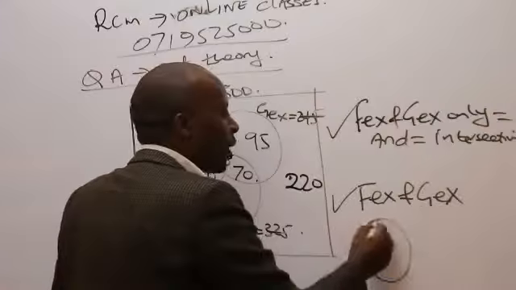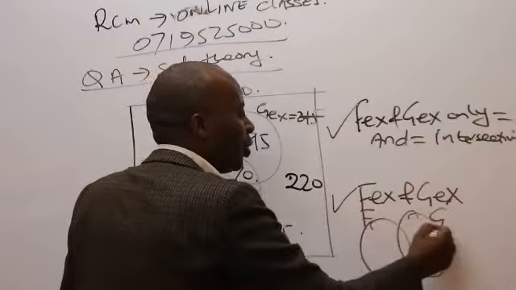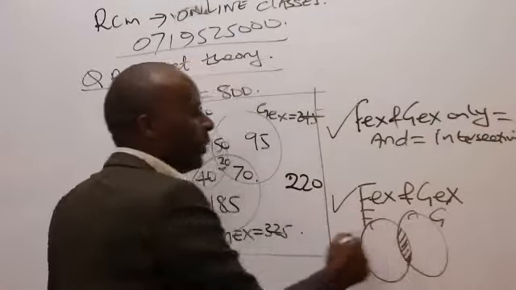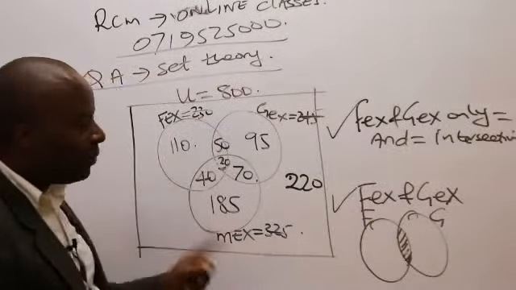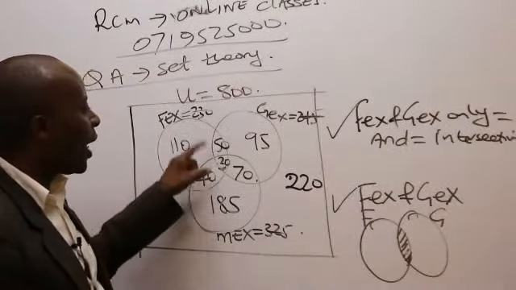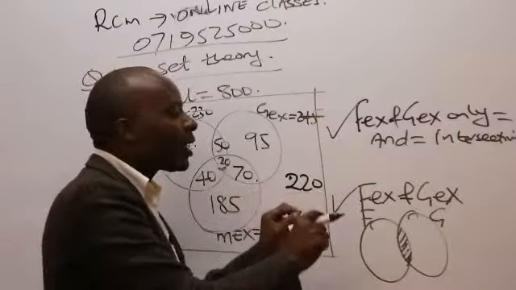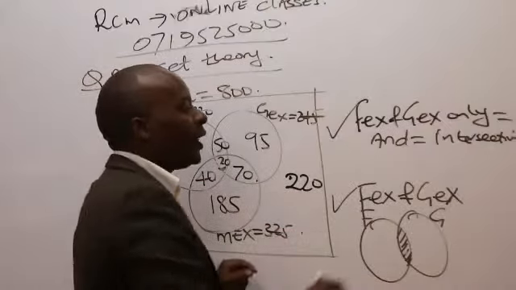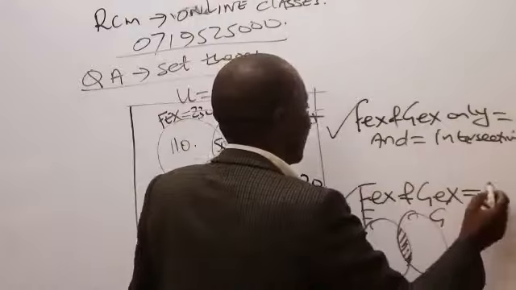But when the examiner says just FEX and GEX, without using the word only, they want you to look at F and what here? G. So FEX and GEX, and means the intersection. If it's FEX and GEX without the word only, then straight away I would have taken what? 50 plus 30.